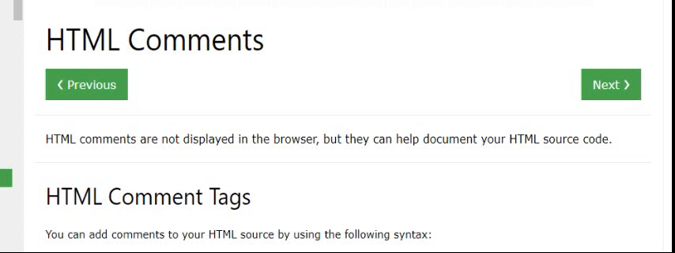HTML comment. What is meant by a comment? In general, we say things like: this boy is good, this boy is bad, this subject is very hard. We get comments after writing an exam, on how you wrote it. After seeing a movie also, we give a comment on the movie: good or bad.